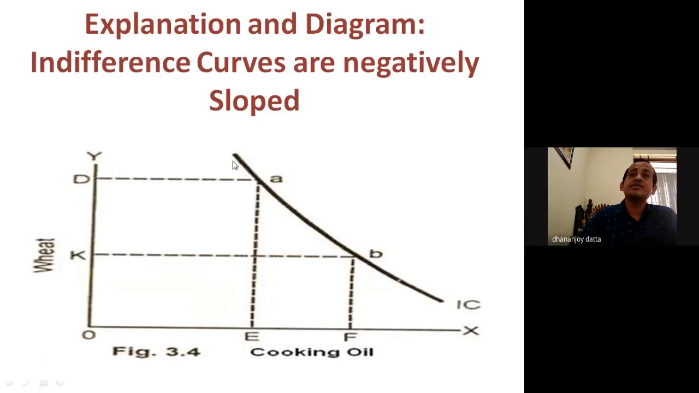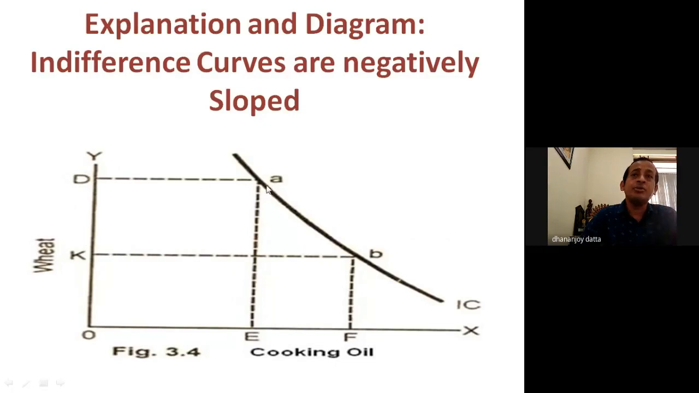Now here we can see the indifference curve is sloping from left to right. It is sloping from left to right, and it shows that it is negatively sloped. Now we'll go through why. Consider different combinations of two goods. The goods are wheat and cooking oil.